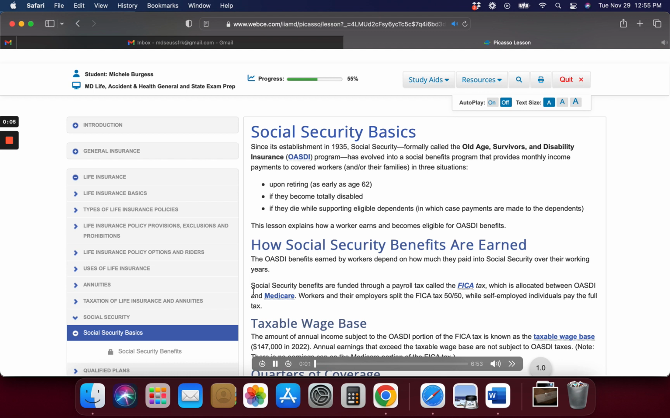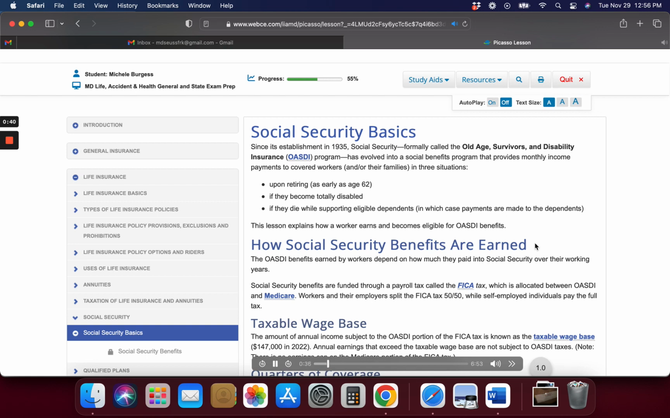Social Security Basics. Since its establishment in 1935, Social Security, formerly called the Old Age, Survivors, and Disability Insurance, OASDI, program, has evolved into a social benefits program that provides monthly income payments to covered workers, and/or their families, in 3 situations. Upon retiring, as early as age 62. If they become totally disabled. If they die while supporting eligible dependents, in which case payments are made to the dependents.